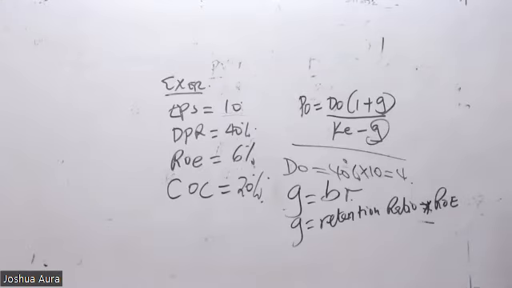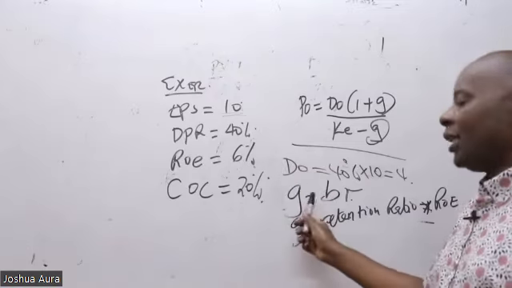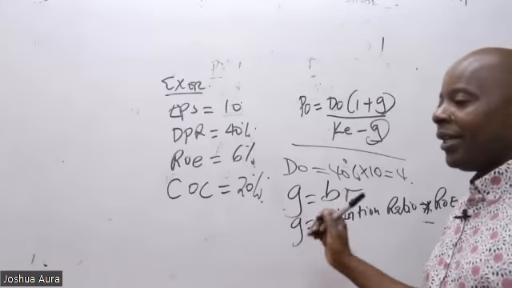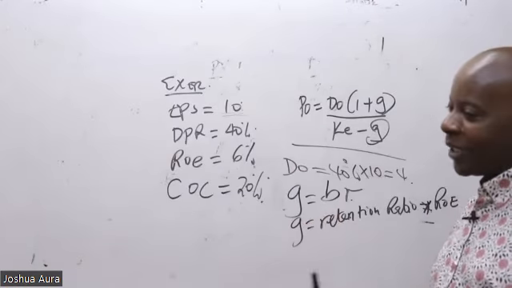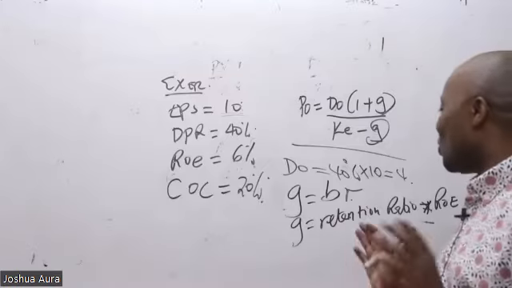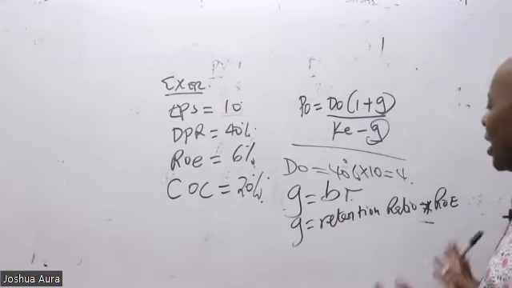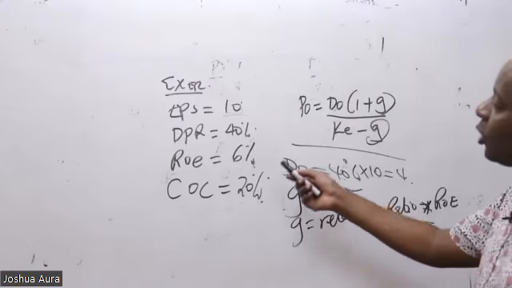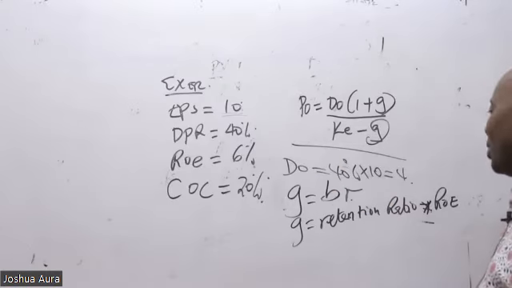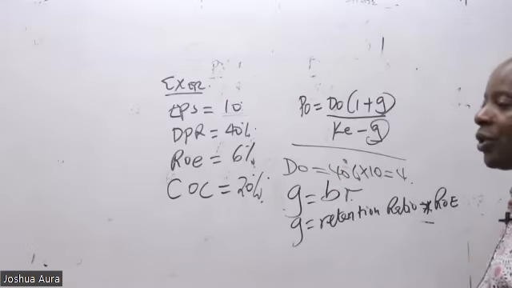So there is this formula that whenever you see this return on equity, this formula is very important. So g is retention ratio times return on equity. So could you kindly give me the retention ratio?